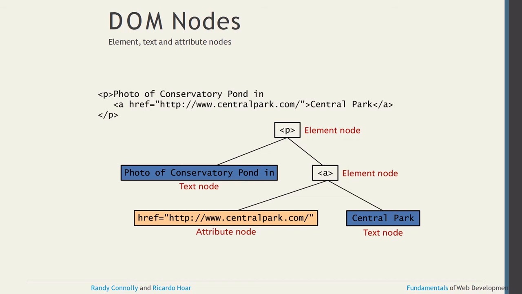Inside the paragraph, P is called the element node. Along with the P, the text you are displaying, the photo of the pond, is called the text node. Another thing inside the paragraph is one more HTML element, the anchor tag, which is also an element node. The anchor tag has two parts.